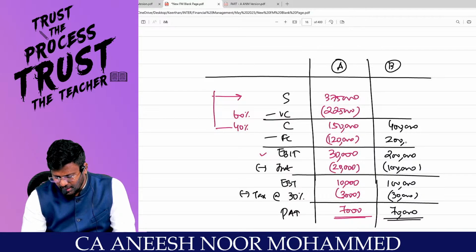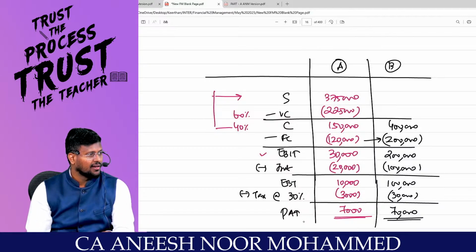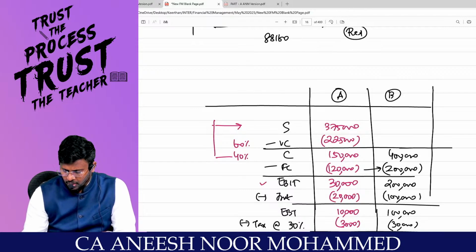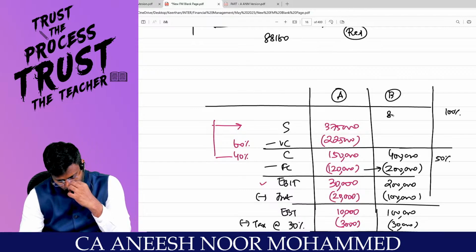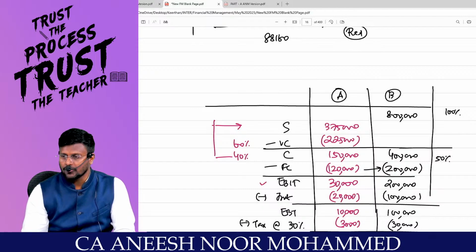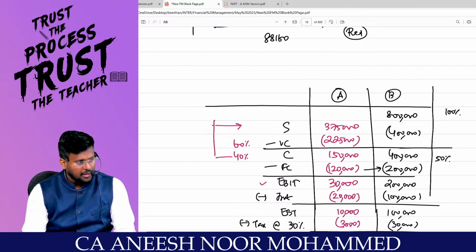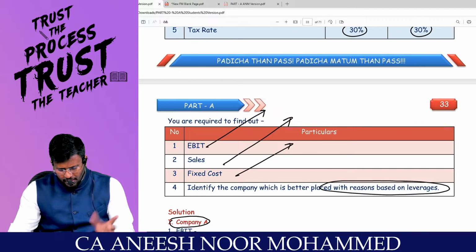So automatically the gap will be... Sir, why is fixed cost not the same? Both are different companies, man. Then how will it be the same? Correct? Yes, sir. Sir, what is the contribution ratio? If this is 50%, this will be 100%, right, sir? So 8 lakh will be the sales of the first company, right, sir? 4 lakh will be the variable cost. Pakka? Now I am going to the answer format as per ICAI. Whatever they want, I can fill it.